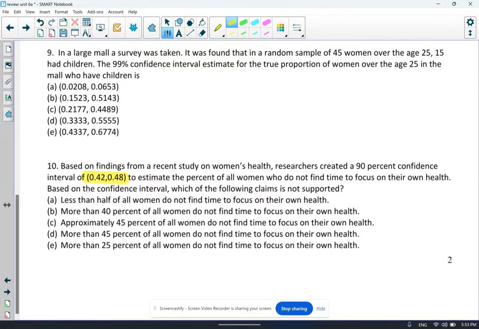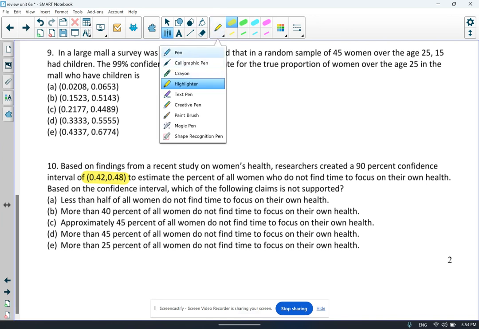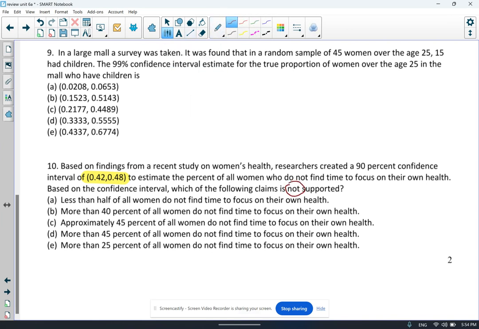In this problem, I'm going to go over two problems from the review sheet on the first half of Unit 6 on confidence intervals. Number 10. Based on the findings from a recent study on women's health, researchers created a 90% confidence interval of 0.42 to 0.48 to estimate the percent of all women who do not find time to focus on their health. Based on the confidence interval, which claim is not supported? So that's a key word, not. So remember, 0.42 to 0.48 represents plausible, real possible values for the true proportion.